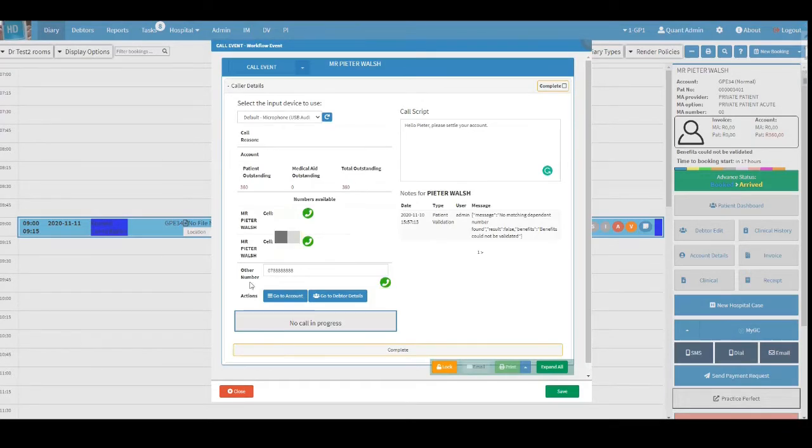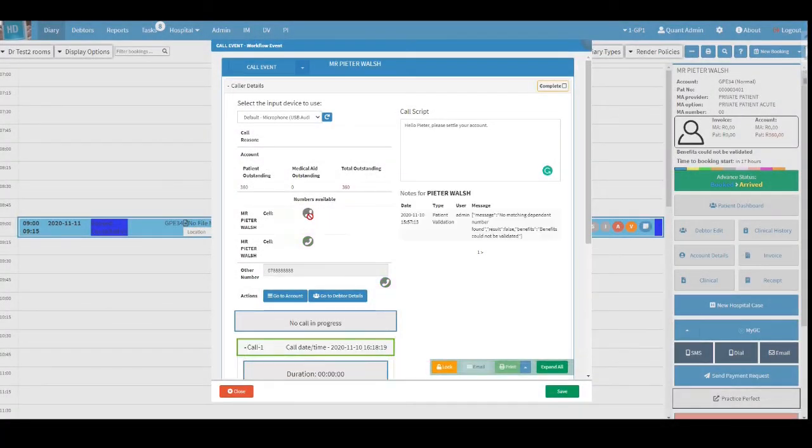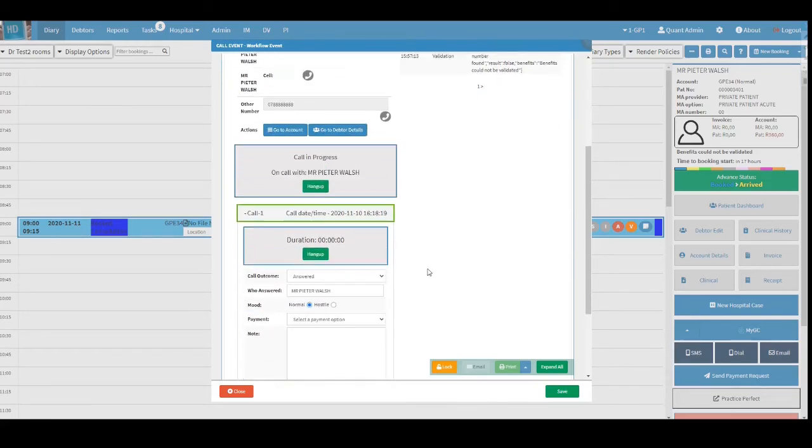There are actions available for before, during, and after a call. You can choose to go into their account and/or go into the debtor's details. The call status will show in the grey box underneath. Once the call is started, a panel will appear under the call status box, which will contain the current call's details.